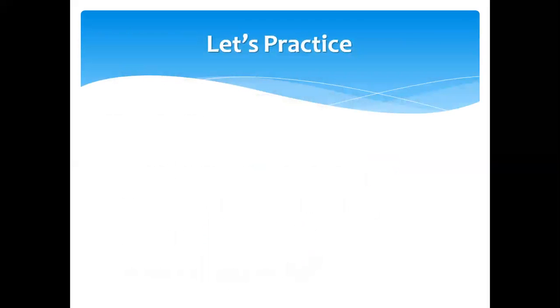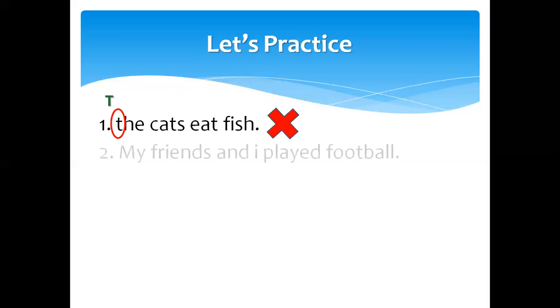Okay, let's practice. The cats eat fish. What is wrong in this sentence? Yes, the first word should be capital. The T will be capital. My friends and I played football.